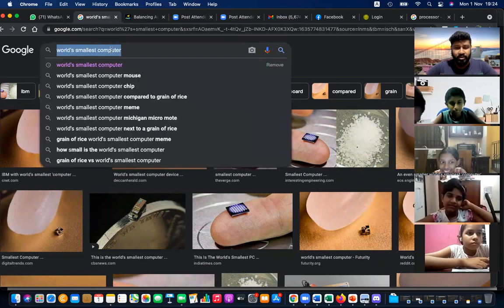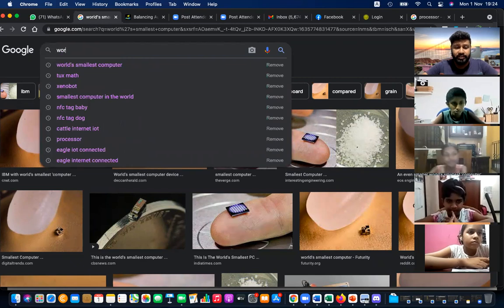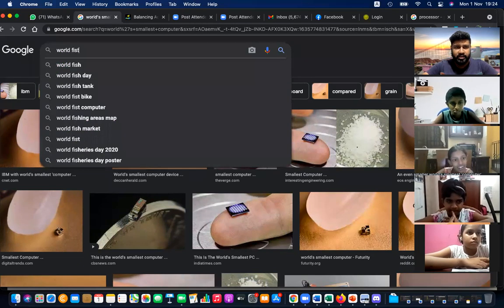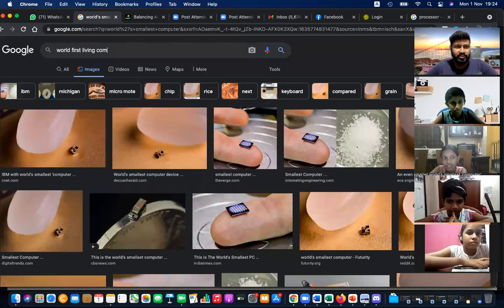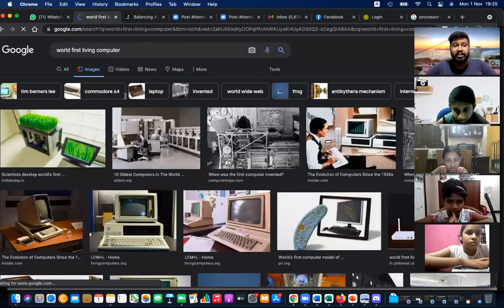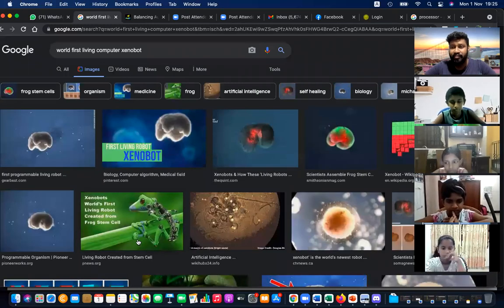we have biological computers. This is the world's first living computer. Living computer. That is called Xenobot, the world's first living computer. Xenobot is created by using cells of the African frog.